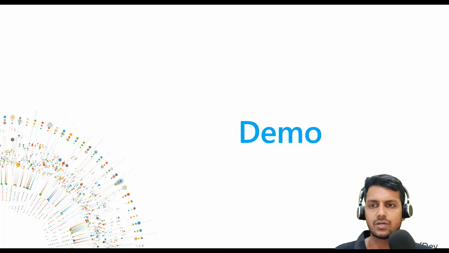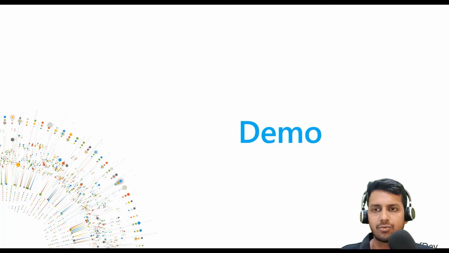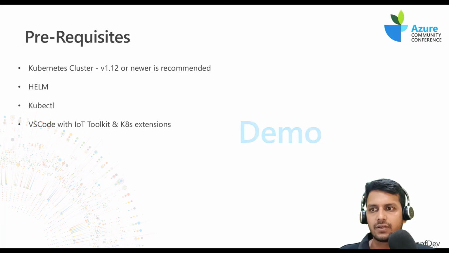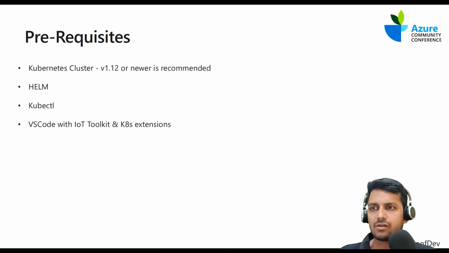All right, before we get into the actual demo, let's quickly look at the prerequisites for us to have the activity done. First and foremost, we need to have a Kubernetes cluster installed on a server box so that we could deploy the Edge workload, preferably version 1.12 and above. Luckily, I used Azure portal to stand up a K8s cluster.